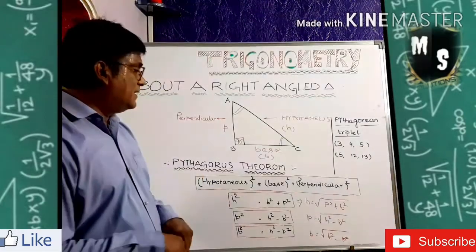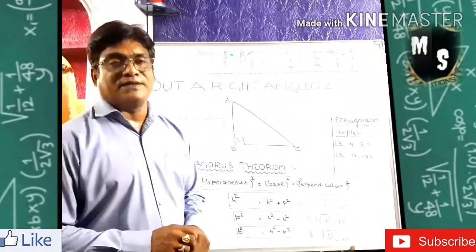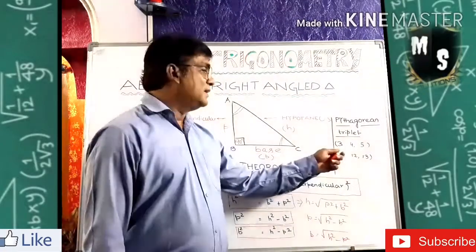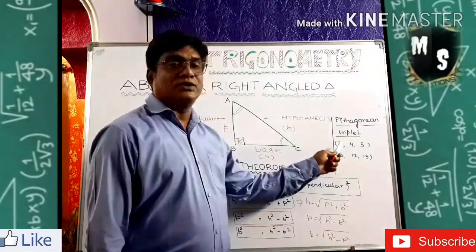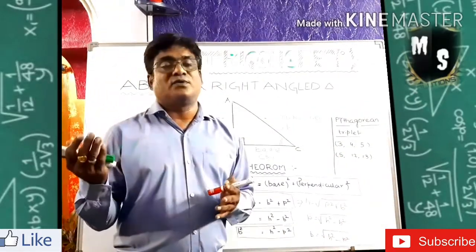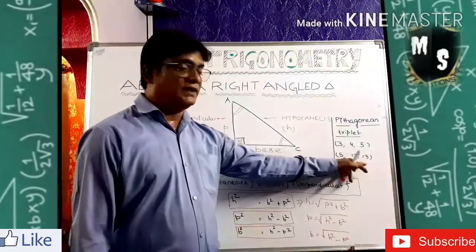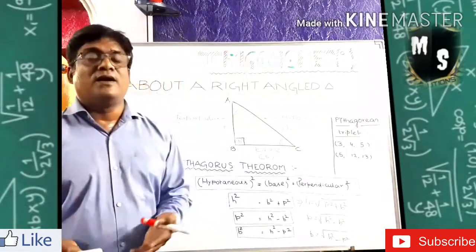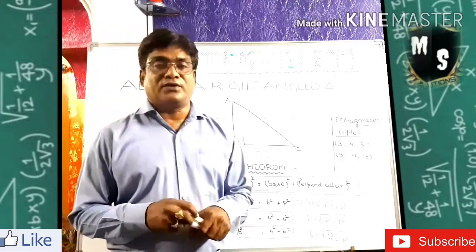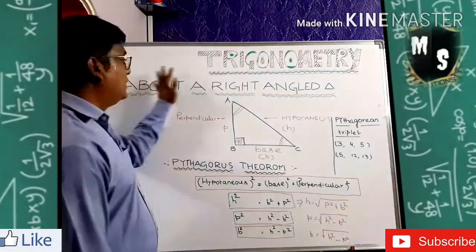Pythagoras already gave some triplets to us, called Pythagorean triplets. If the largest side is 5 centimeters, then its square will be equal to 3 square plus 4 square. Yes, 5 square is 25, 3 square is 9, 4 square is 16, and 9 plus 16 is 25. So it will be equal. Like that, 5, 12, 13, a lot of triplets are there. If you go through the numbers, you can calculate a lot of triplets. So this is all about a right angle triangle.